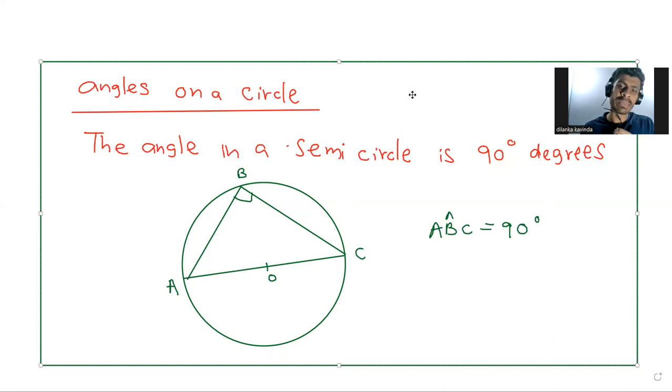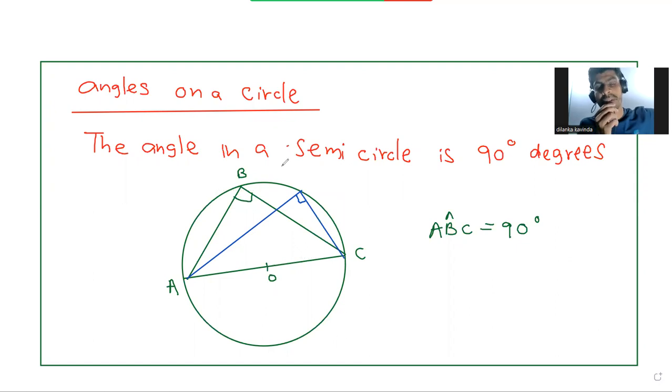Any angle in a semicircle is 90 degrees. Not only that one, I will use different colors. I will use blue color. In this angle also, 90 degrees. Very easy theorem. This is grade 10, but we need these theorems for our term test for the geometry questions.